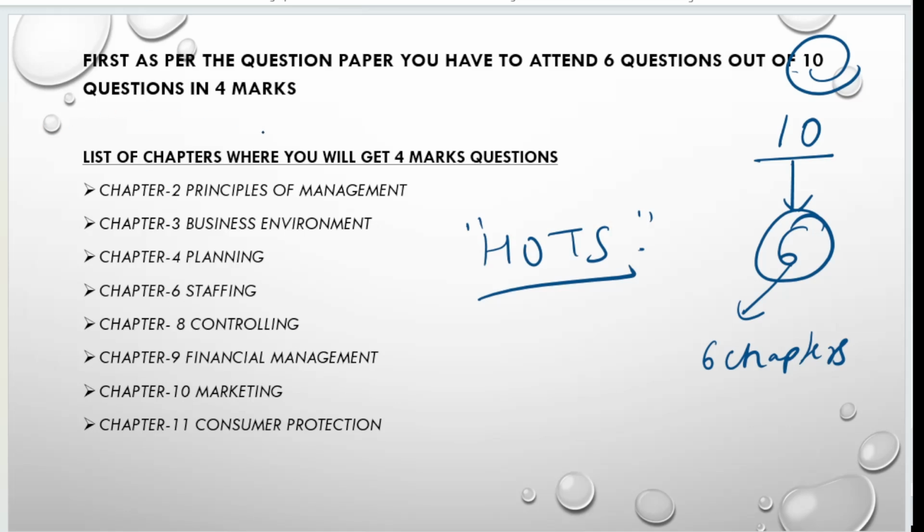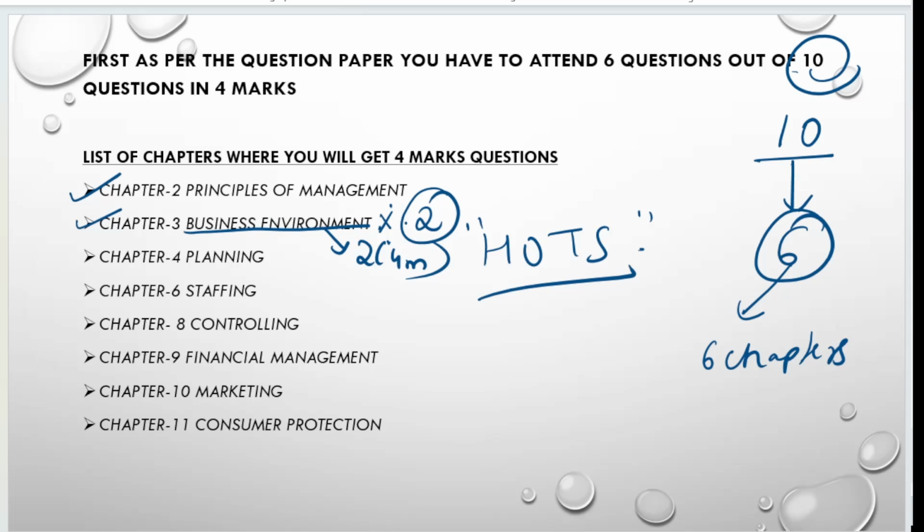So, the list of chapters where you will get the 4-mark question. From the first chapter, nature and significance, you are not going to get any 4-mark question. It is only 8-mark, 1-mark and 2-mark. Okay. From chapter 2, principles of management, and business environment. See, business environment is an important chapter. Why? Because you are going to get 2 questions from the business environment. So simple: if you prepare the business environment, you can attend two 4-mark questions. Keep it in your mind. You have to write only 6. Out of 6, 2 you will get from the business environment, so only the remaining 4 you have to prepare.